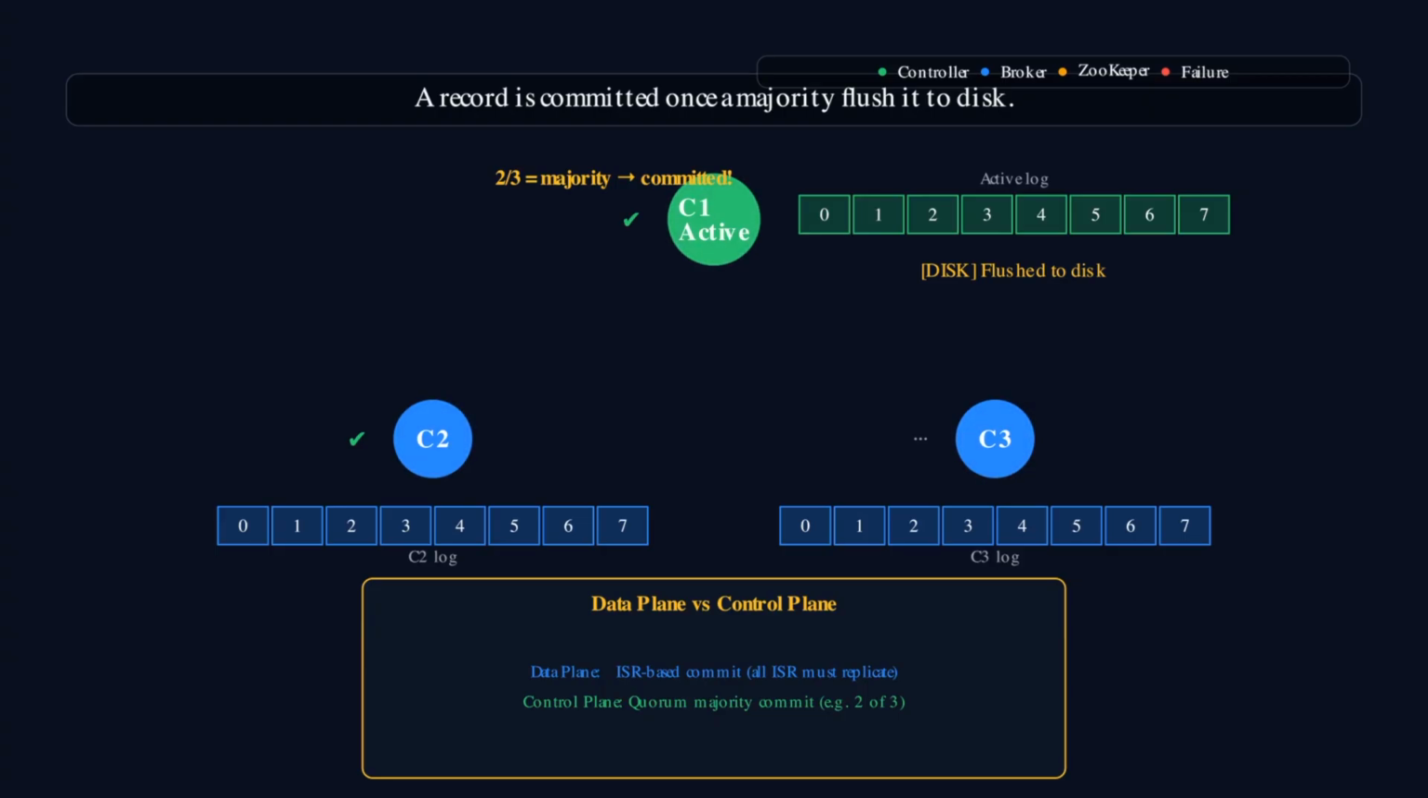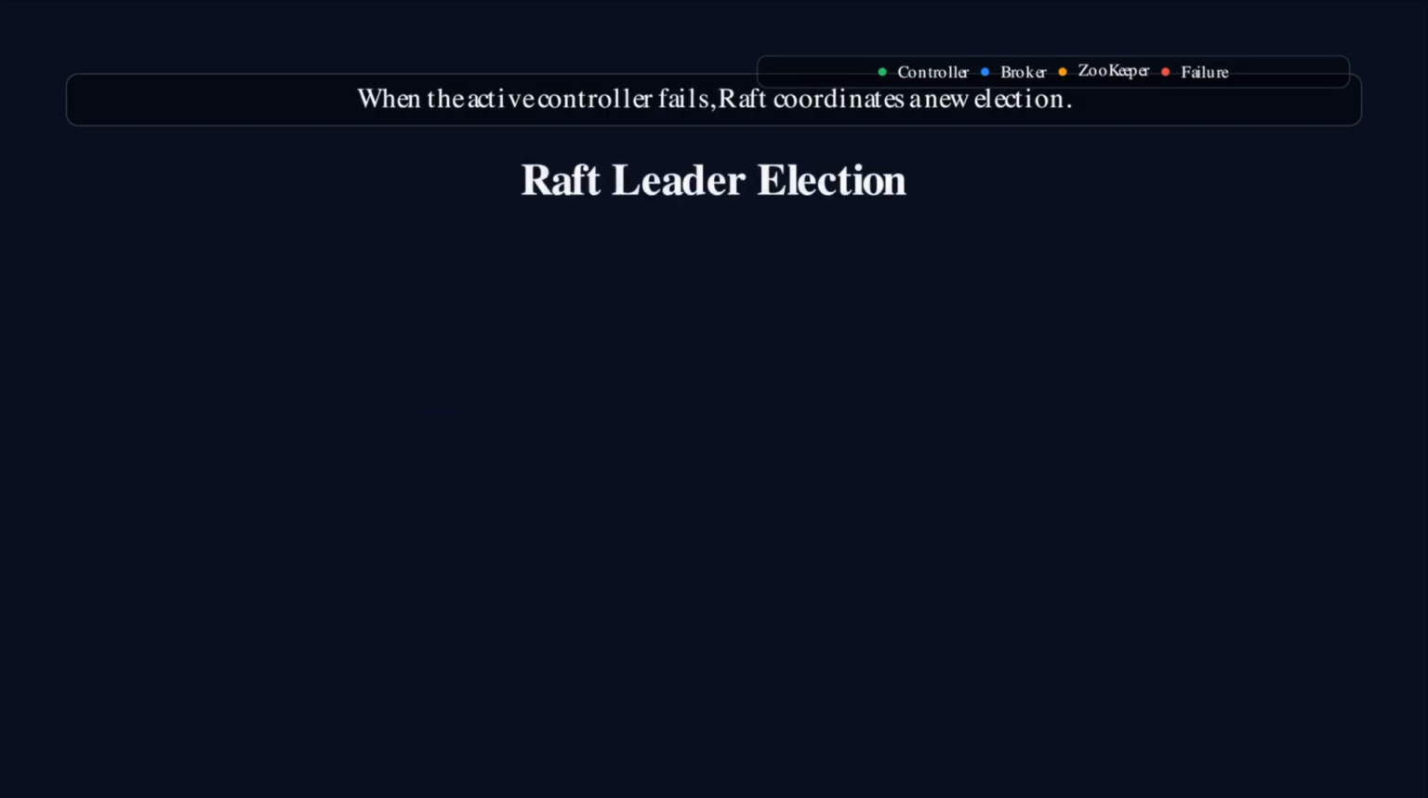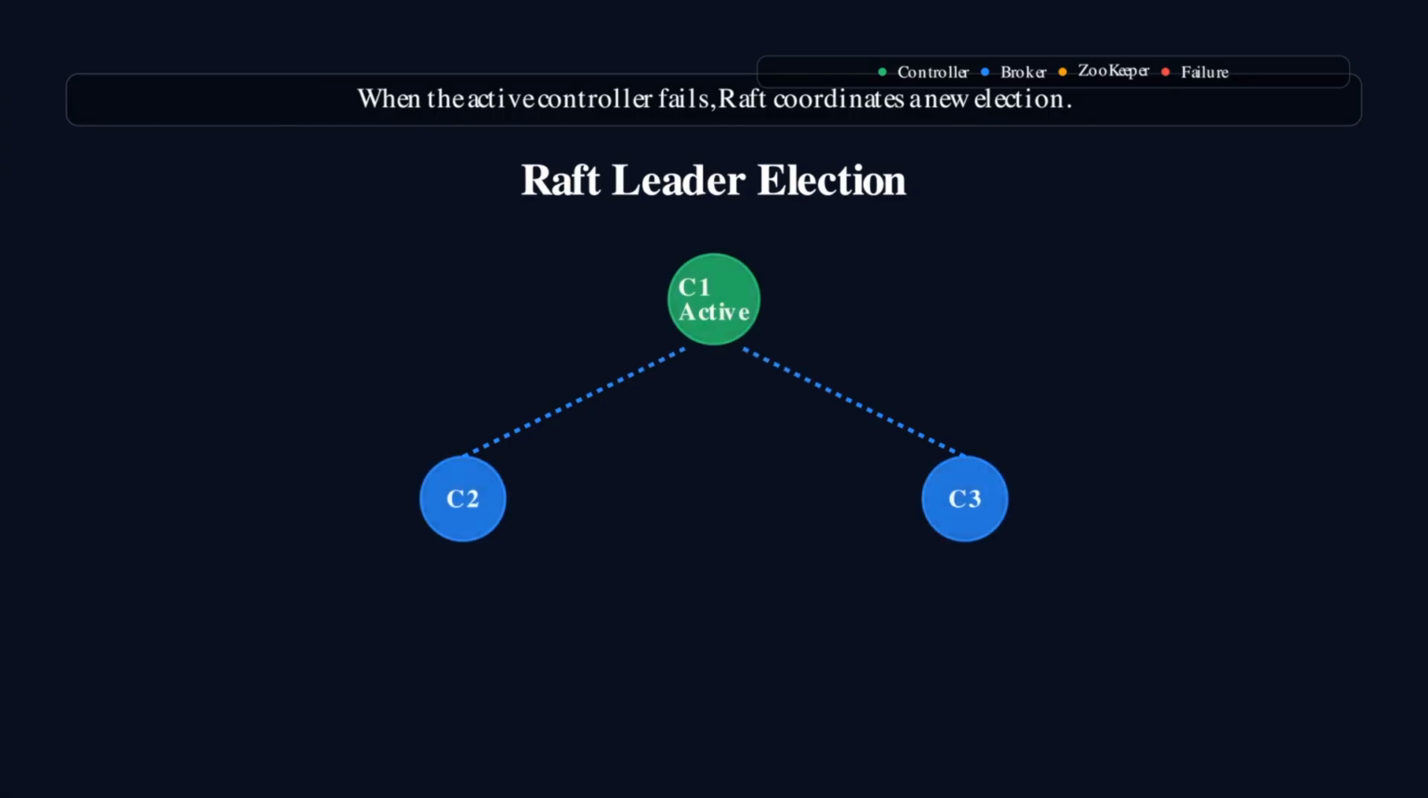A record is committed once a majority of the controllers, for example, 2 out of 3, have flushed it to disk. This quorum-based approach is a core property of the Raft consensus protocol and provides strong consistency guarantees for all metadata operations. When the active controller fails, the remaining controllers must coordinate to elect a new leader. This is where the Raft consensus protocol comes in.